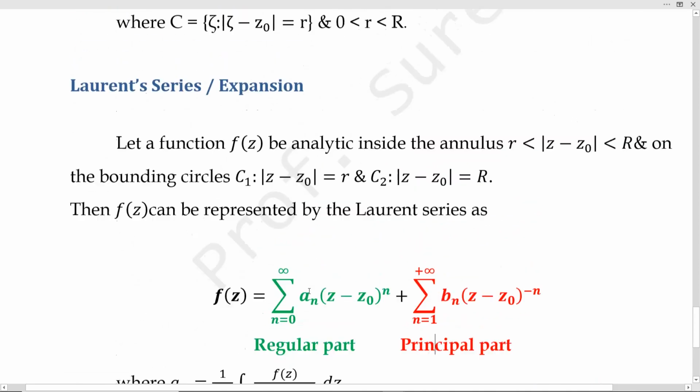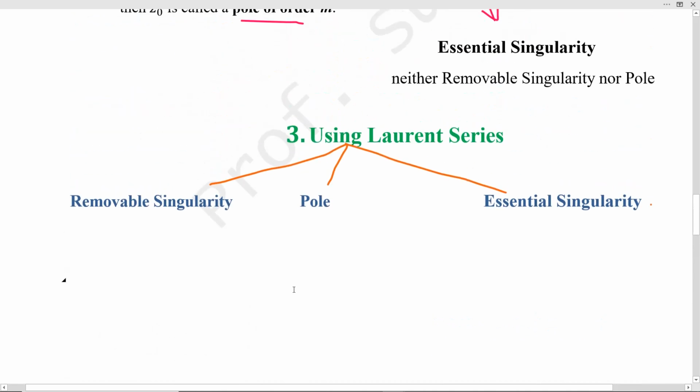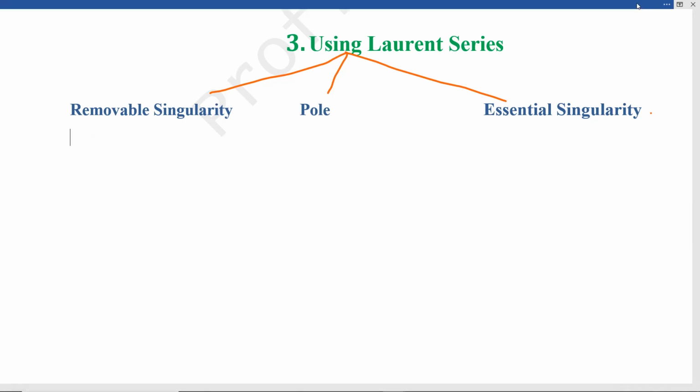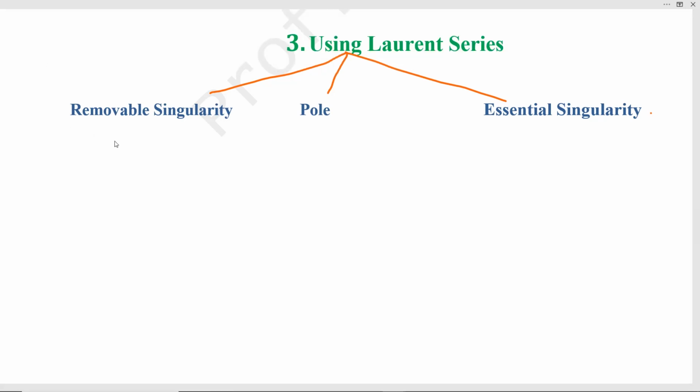Now, classification using Laurent series. If the Laurent series contains no negative part when expanding about the point z equal to z naught, then the point z naught is a removable singularity. So simply I say no negative part means removable singularity: no principal part, no negative terms.